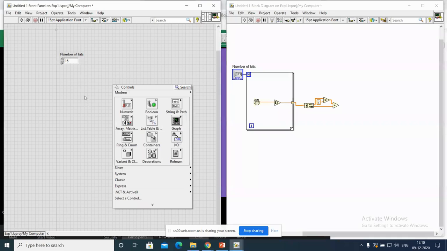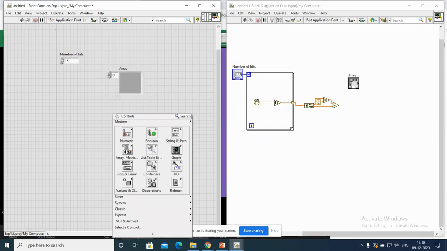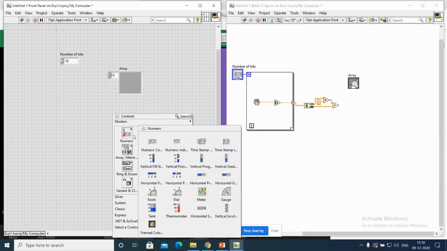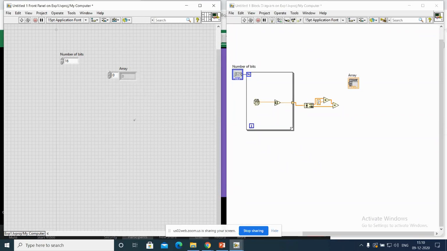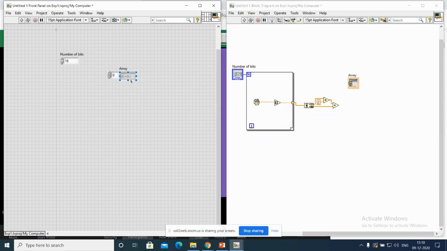For that case, I am using array and the numeric indicator, and should change the representation to this format. One, two, three, four.